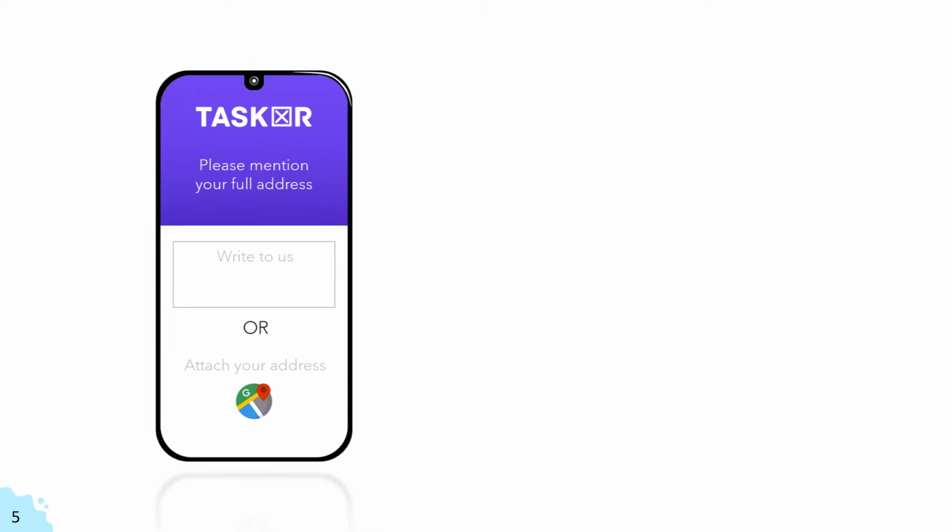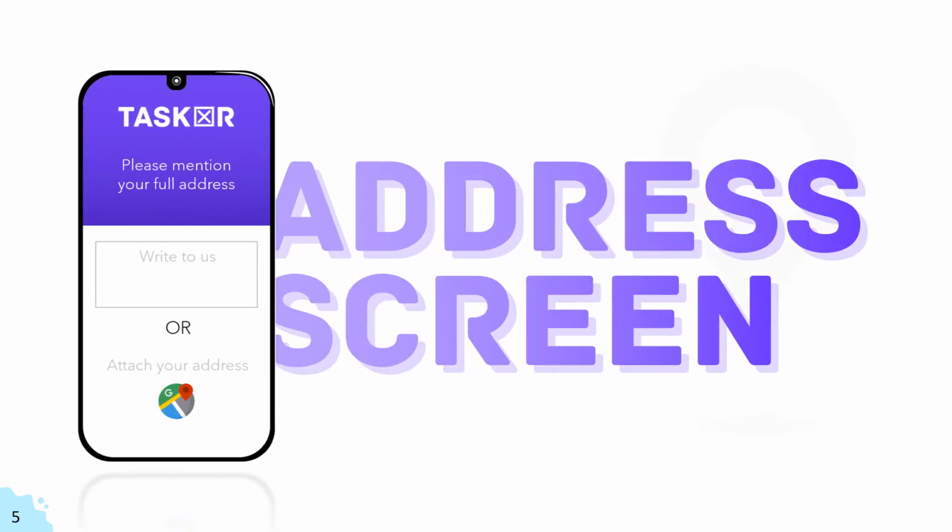Our entire business model revolves around on-demand at-home service. That is why it is crucial that we know our consumer's address. This allows us to send technicians to help fix their problems. We have given two options to them, to either write to us or to attach their address. As you can see here, attaching your address, or even on the previous screen, the option of recording a video to describe your problem, both make the app more user-friendly.